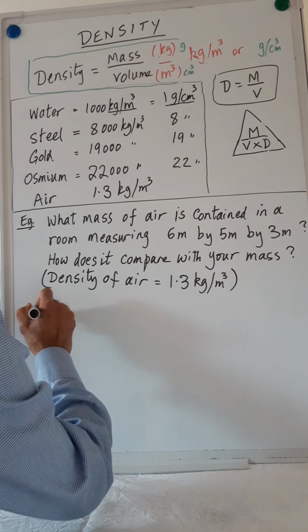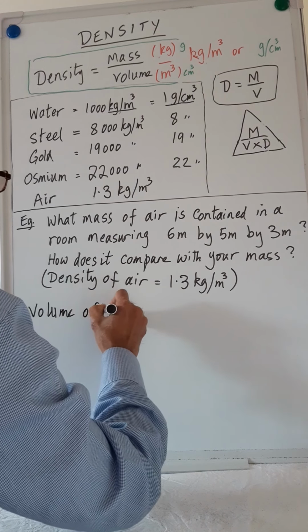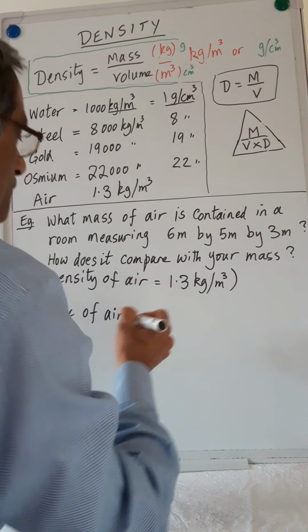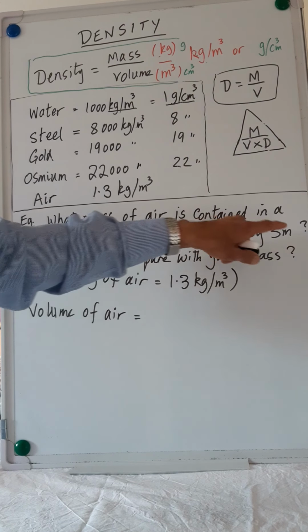Now, the volume of air is equal to, the room is a cuboid, and it measures 6 meters by 5 meters by 3 meters.